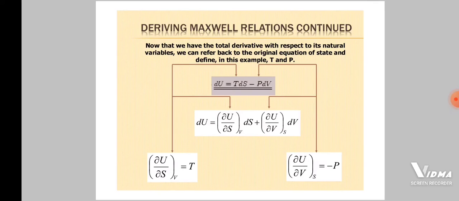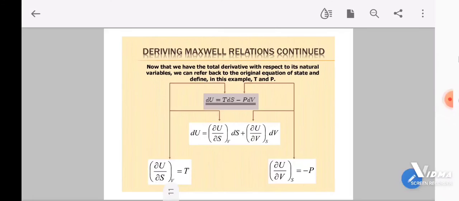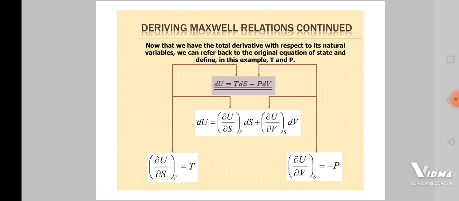Deriving Maxwell relations continued. Now that we have the total derivative with respect to its natural variables, we can refer back to the original equation of state and define, in this example, T and P. dU = TdS - PdV. We can write it in this form: dU = (∂U/∂S) at constant V dS + (∂U/∂V) at constant S dV.